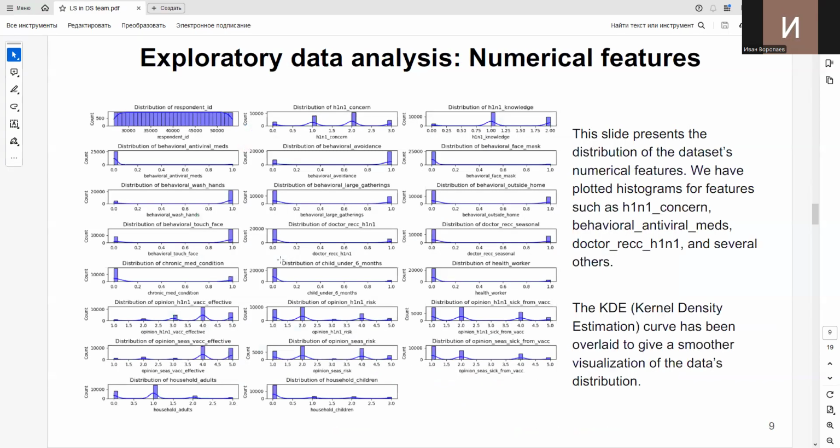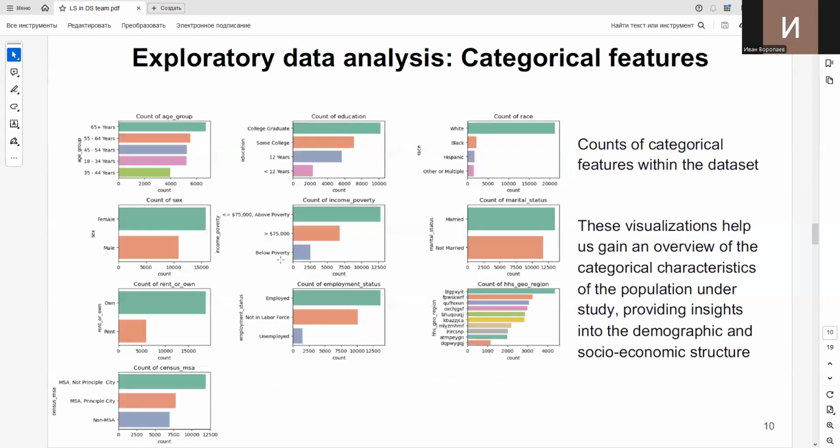Further, we proceeded with the exploratory data analysis. Here is the distribution of numerical features, and we tried to find some intuition on the balance of the feature values. The same was performed for the categorical features. For example, here we can see that for race, there's a huge imbalance towards one particular class, which is not very good for the model. But first of all, we will try to build an initial model with the basic features, and then we will see how we can improve it.